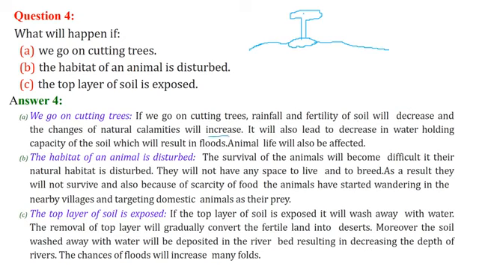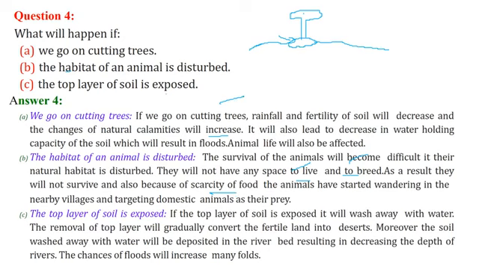because the water holding capacity will be less because of fewer trees, and animal life will also be affected, because animals love to live where trees are. That is why we call them forest. Then the habitat of an animal is disturbed. The survival of an animal depends on where it lives and breeds, and that is forest, the area where we have trees. If we have no trees, they are not going to live or breed because of scarcity of food, and they may migrate, or they will come to places where humans live.